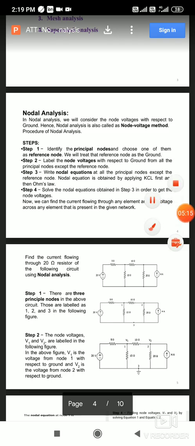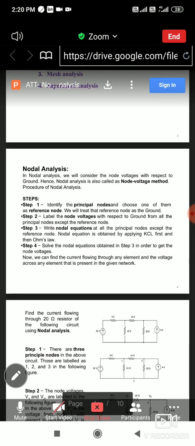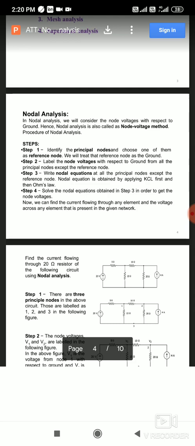In nodal analysis, we consider the node voltages with respect to ground. Nodal analysis means, first of all, we have to understand what we mean by a node. A node is nothing but a junction, a point in the circuit where at least two branches are connected. That is called a simple node. Another node is called the principal node. A principal node is a point at which at least three branches are connected.